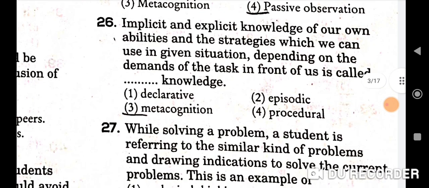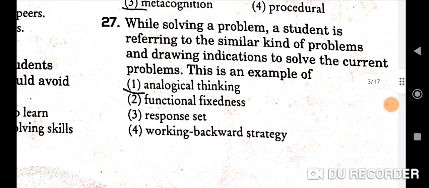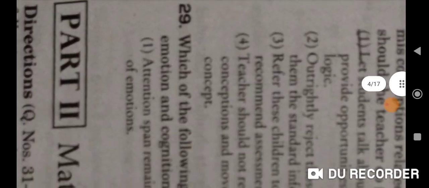Next question is, implicit and explicit knowledge of our own abilities and the strategies which we can use in given situation depending on the demands of the task in front of us is called dash knowledge. So it is known as metacognitive knowledge. Third will be the correct option. Next question is, while solving a problem, a student is referring to the similar kind of problems and drawing indications to solve the current problem. This is an example of analogical thinking. First will be the correct option.